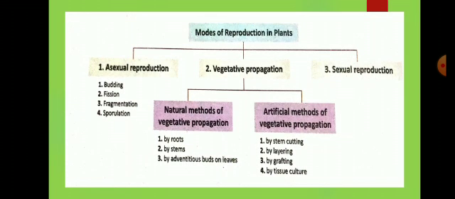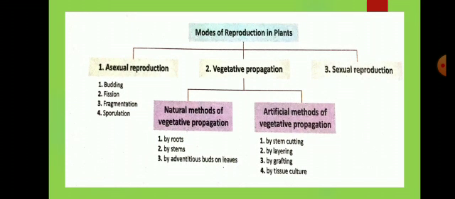Asexual reproduction takes place with the help of only one single parent, right? And there are four methods by which asexual reproduction takes place: budding, fission, fragmentation and sporulation, that is, spore formation. And next is vegetative propagation, which takes place with the help of the vegetative part of the plant.